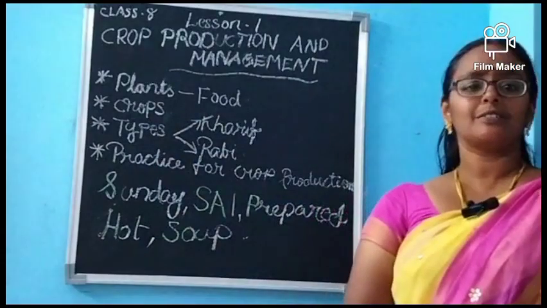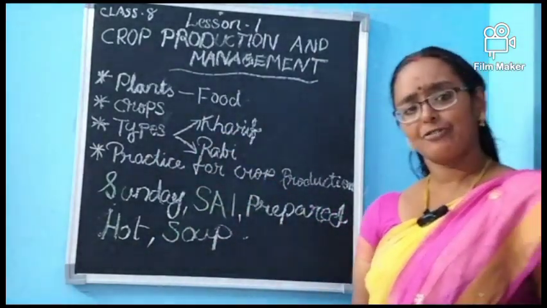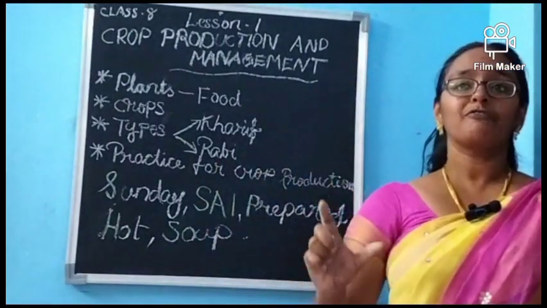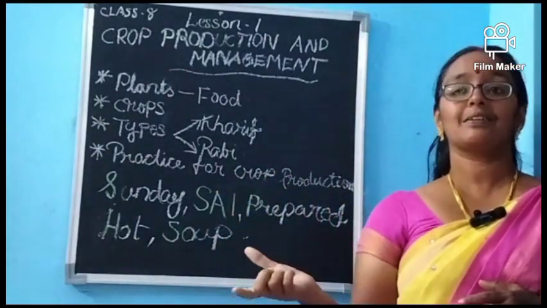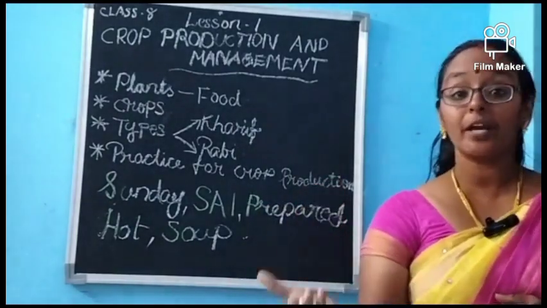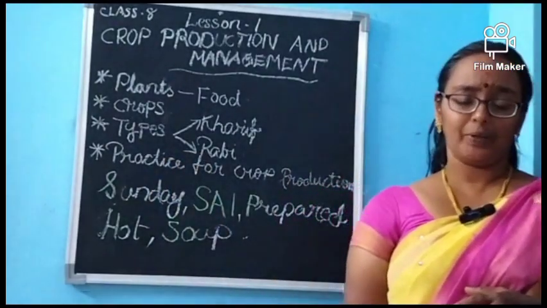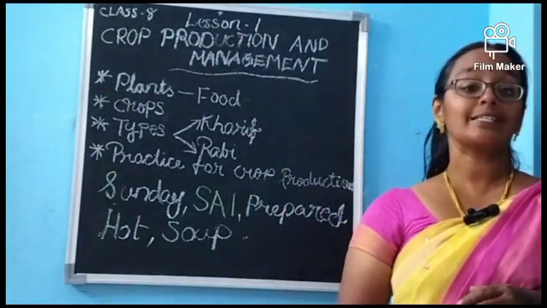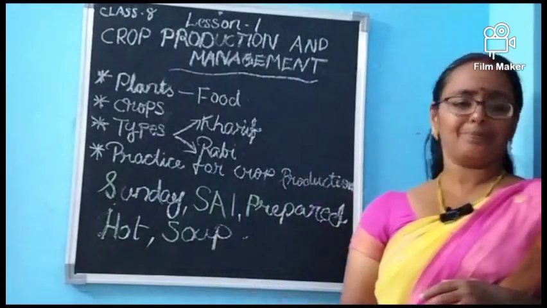There are two major types of crops. They are kharif crops and rabi crops. What are kharif crops? Kharif crops are the ones which are sown in rainy season. It will be from June to September. Some excellent examples are paddy, maize, and soya bean. Then rabi crops. Rabi crops are the ones which are sown in winter season. Some examples are wheat, linseed, mustard, etc.